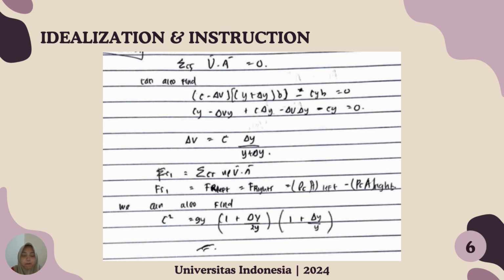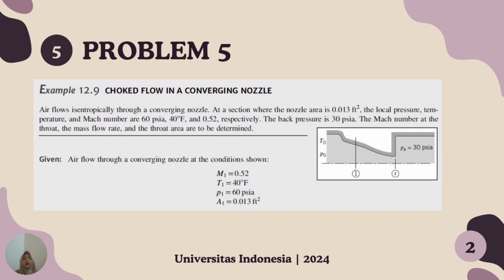We can find delta V with c delta y per y plus delta y. And then we can find c kuadrat sama dengan gy dikalikan 1 plus delta y per 2y, and then dikalikan 1 plus delta y per y.